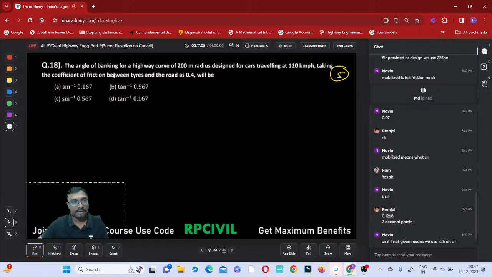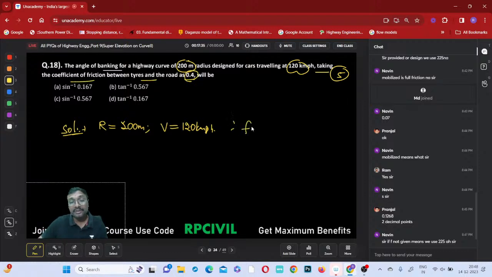Yes, directly we have to go for that. The angle of banking for a highway curve of 200-meter radius. The radius of this curve is given as 200 meters. Designed for a car traveling at 120 kmph, so capital V equals 120 kilometers per hour. Taking the coefficient of friction between the tires and the road as 0.4.